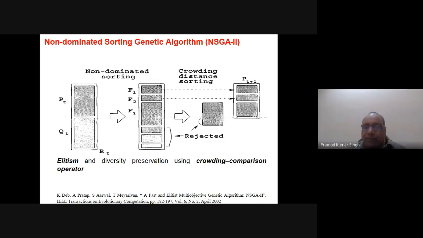And iteration by iteration, after some iterations, it is able to get good solutions. So that is written here: elitism and diversity preservation using the crowding comparison operator. The operator which they use to select which one will go into the next generation and which one will be rejected, they call a crowding comparison operator.